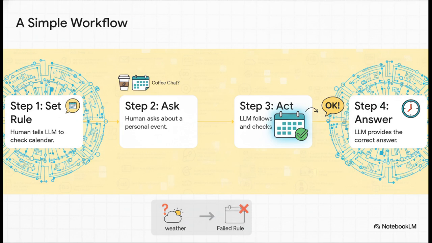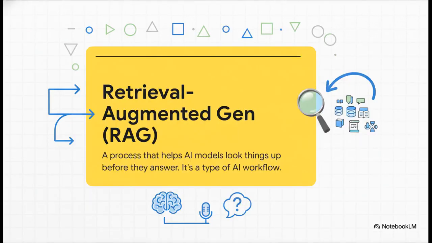the calendar. Now, you've probably heard the term RAG being thrown around. It sounds really complex, but I promise, it's not. It's just a type of AI workflow, Retrieval-Augmented Generation. That's just the fancy way of saying we're letting an AI look things up, like in your calendar or on a weather service, before it spits out an answer.